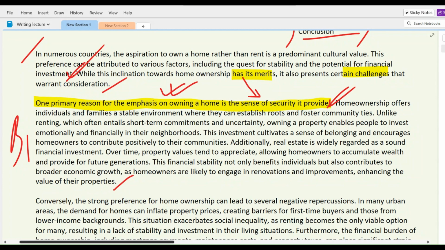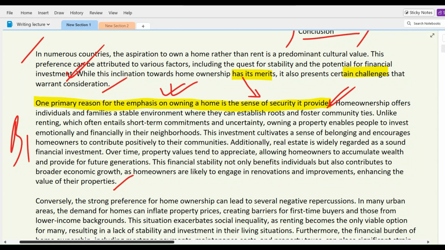Additionally, real estate is widely regarded as a sound financial investment. Over time, property values tend to appreciate, allowing homeowners to accumulate wealth and provide for future generations. This financial stability not only benefits individuals but also contributes to broader economic growth, as homeowners are likely to engage in renovations and improvements, enhancing the value of their properties." So that's our first body paragraph, and we talked about the merits of home ownership.